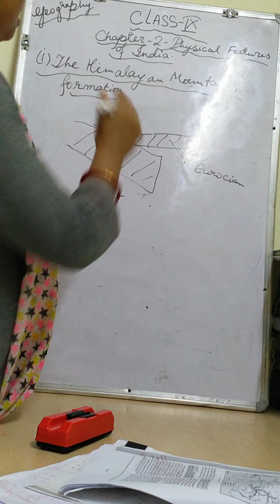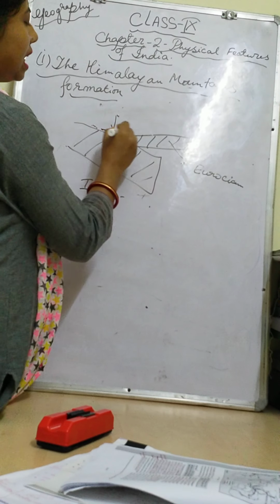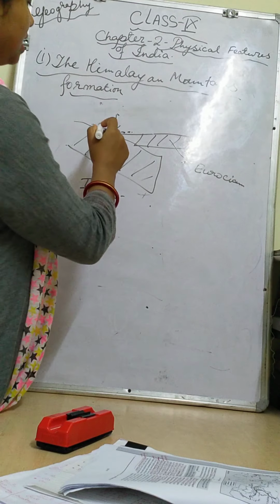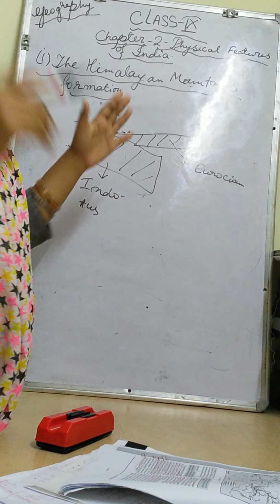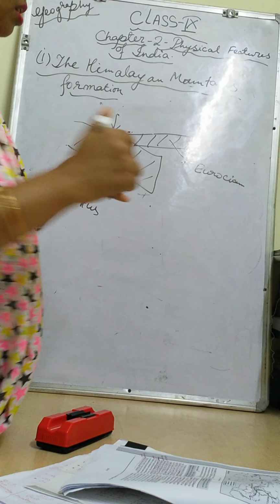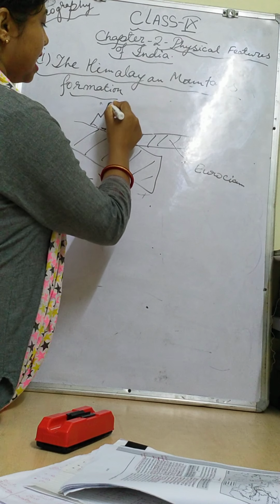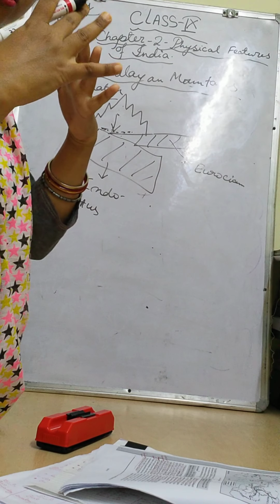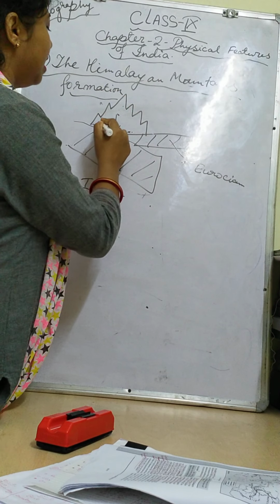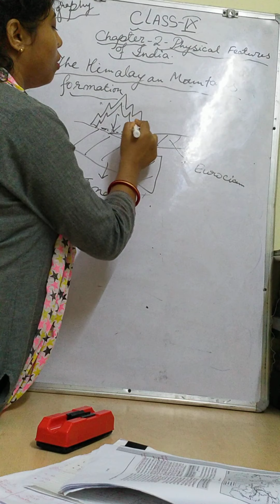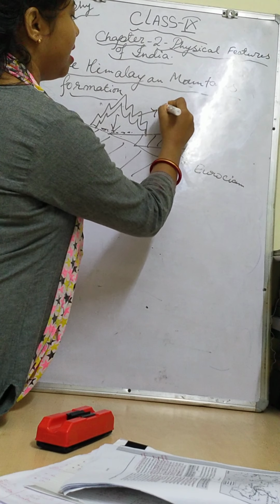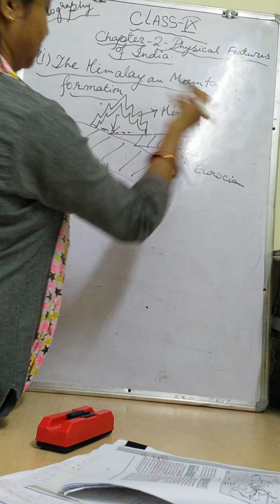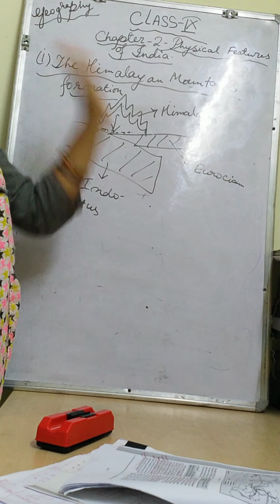At that time, whatever sediments had been deposited is called geosyncline. The sediment portion of the Tethys area is called the geosyncline. Then due to this collision, the sediments in between got folded under very excessive pressure and took the formation of the Himalayas. Right? This is the basic idea.